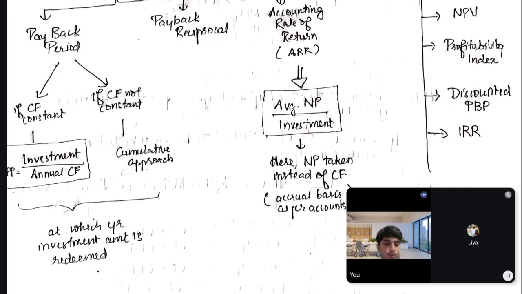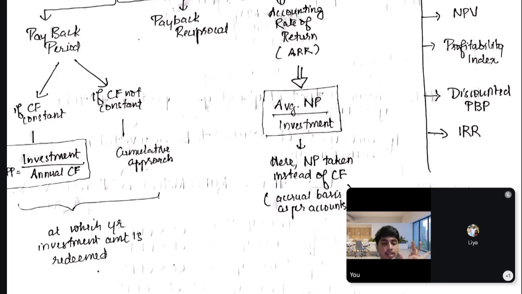Like in our example, we find at what point of the cumulative there is 1 lakh. Suppose the 1 lakh lies between the second and third year. In the second year, the cumulative is 90,000, but in the third year it is 1 lakh 10,000. So 1 lakh is an amount between 90,000 and 1 lakh 10,000.